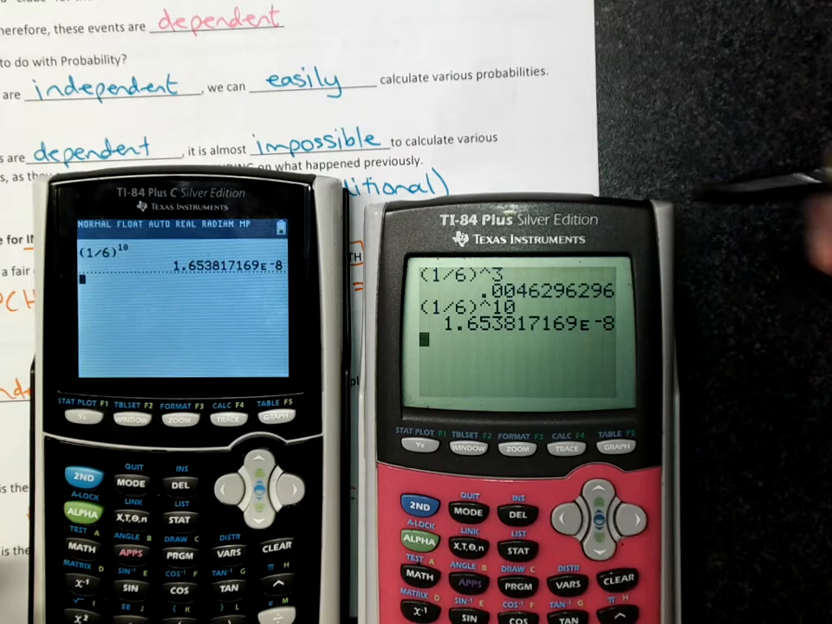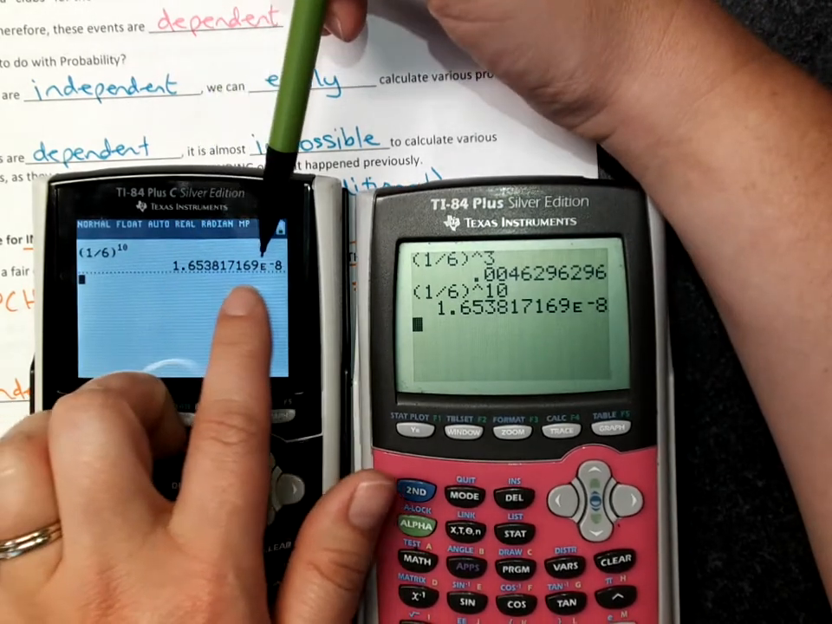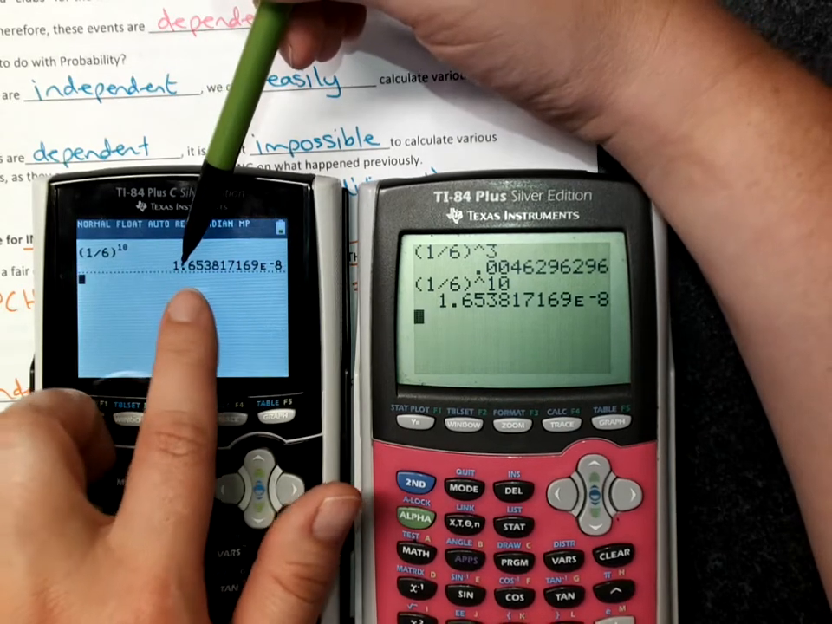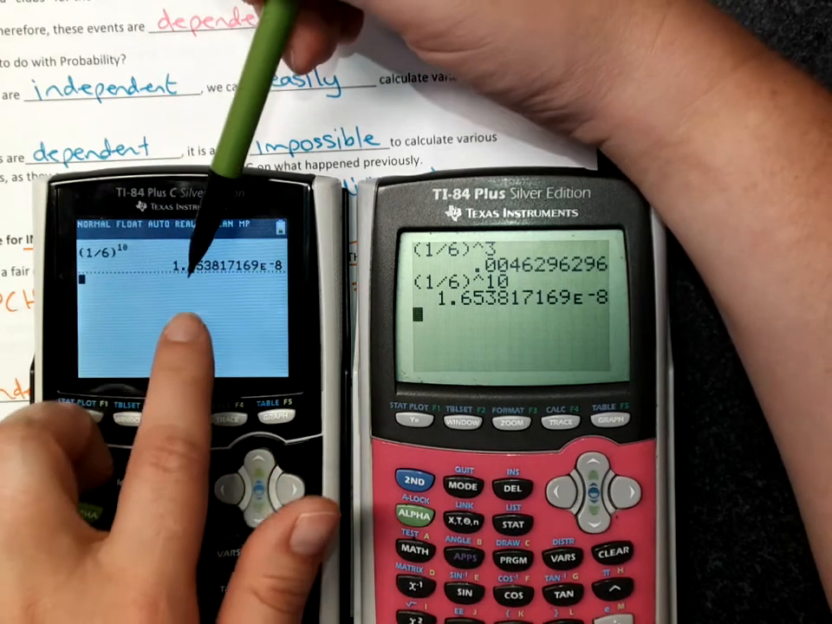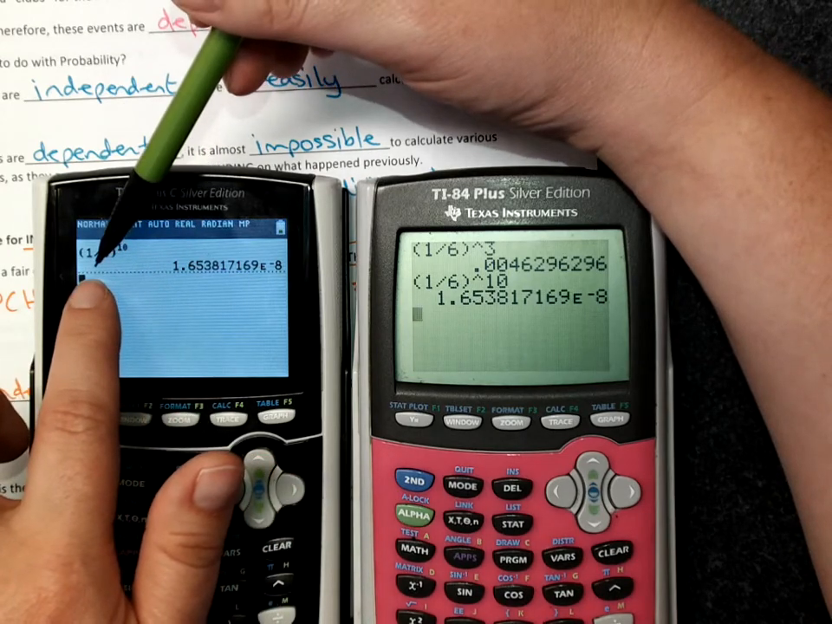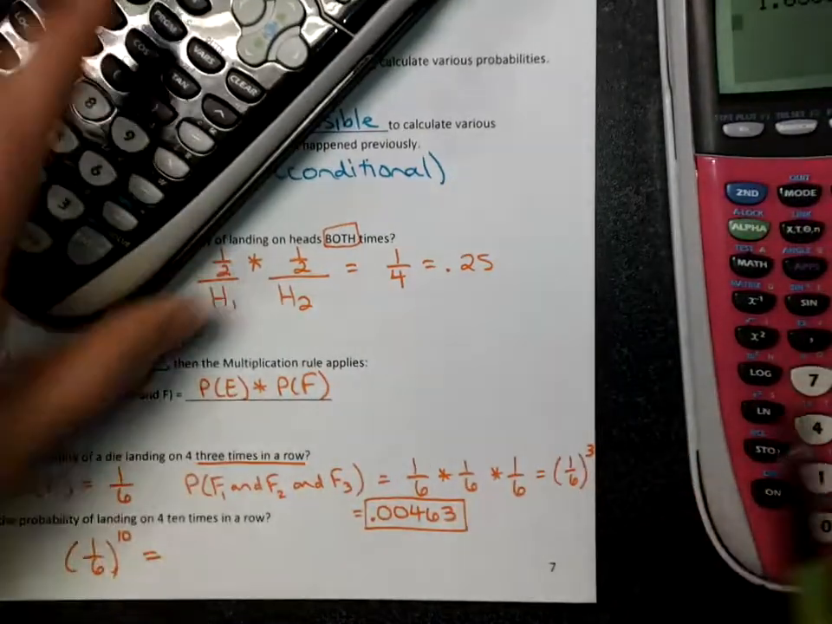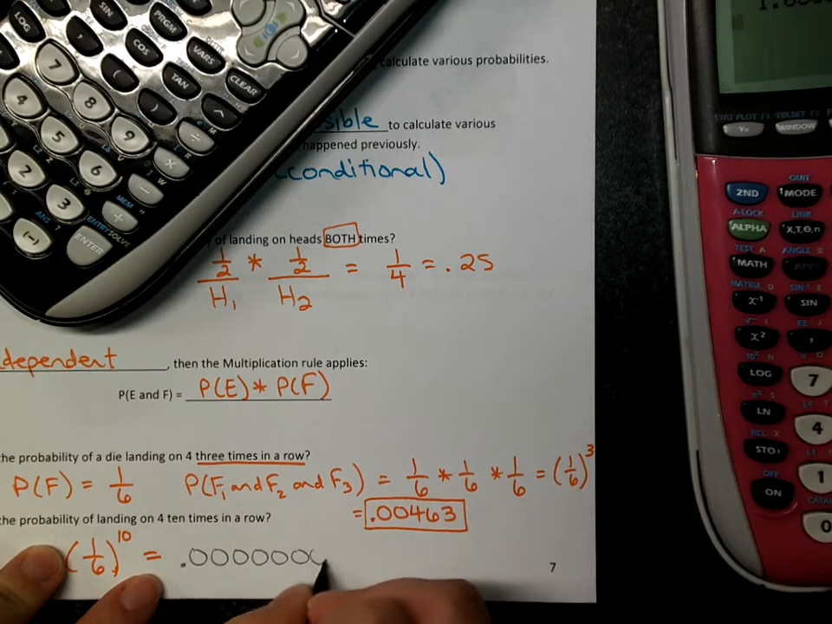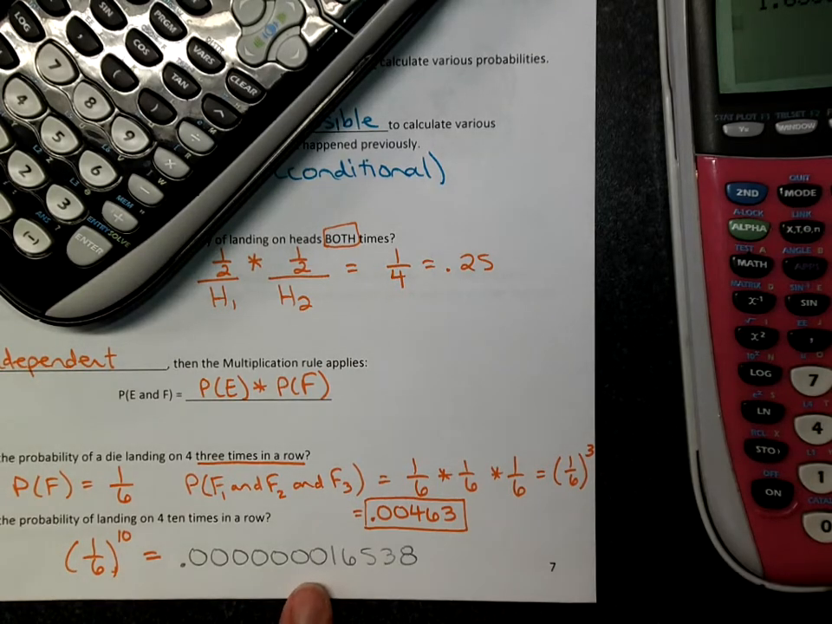So this is called scientific notation. You might be familiar with it from a previous course. When you see this little e to the -8 or positive, usually in our course it's going to be negative, that means you take the decimal point and you move it back 8 places. So the first move is to get in front of the 1, and then 7 more moves before the decimal point. So this answer is actually 0.00000016538.